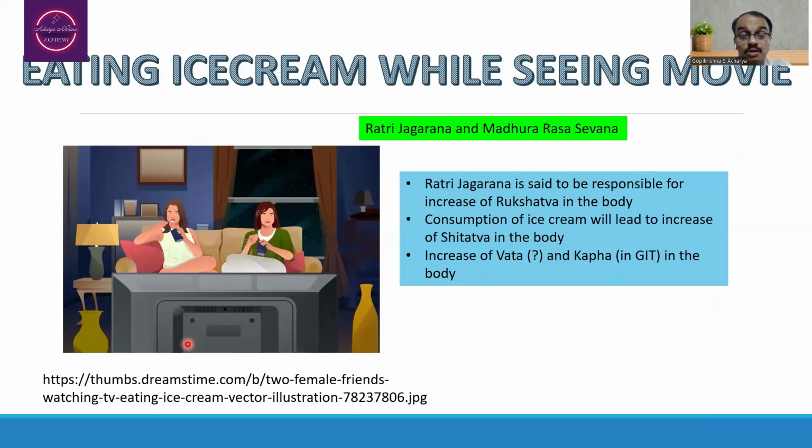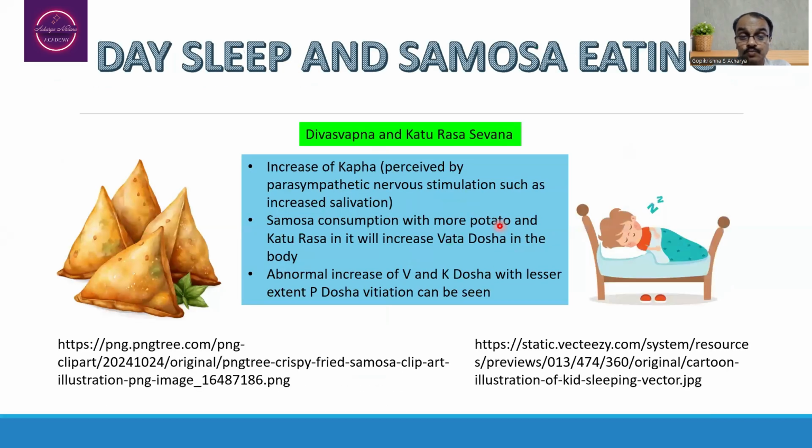Ratri Jagarana and Madhura Rasa Sevana. Whenever Ratri Jagarana is being done, that will be considered to be responsible for the increase of Ruksha Guna in the body. At that particular time, the consumption of ice cream will lead to increase of the Shitata in the body. In that way, we are going to observe the increase of Vata attributable to Rukshata and increase of Shitata and Snigdhata, wherein the increase of Kapha Dosha is specifically seen in the alimentary canal that may be observed in this particular example.